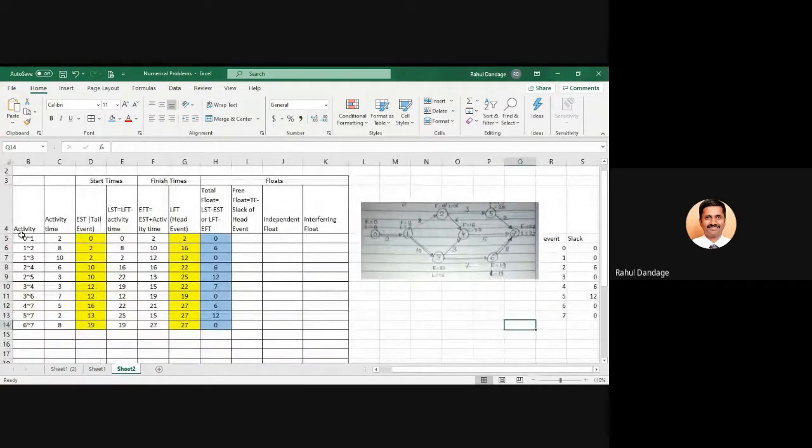Which is my activity 0 to 1. So which is the head event? In 0 to 1, which is the head event? 1. Correct? The total float is how much? 0. Slack is how much? 0. So 0 minus 0, 0. Okay? Is it fine? Understood? Any doubts in this?